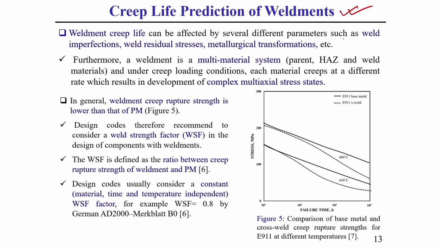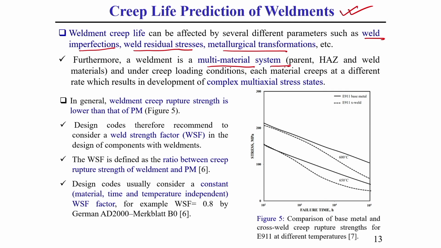Weldment creep life generally can be affected by several different parameters. I have already told you, it can be due to microstructural changes, weld imperfection, other factors like weld induced residual stress, and some metallurgical transformation. Apart from these things, a weldment is a multi-material system.